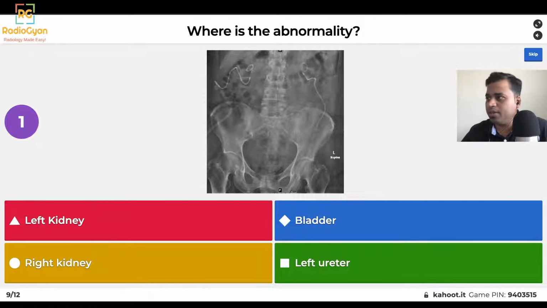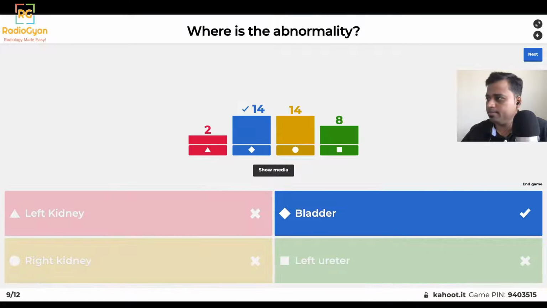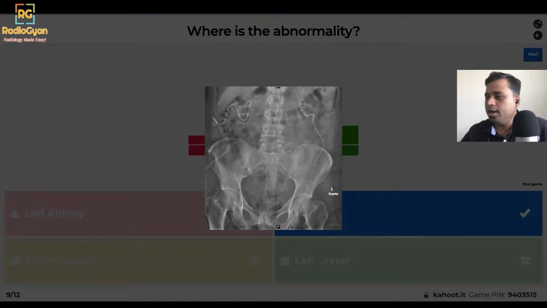Coming on to this abdominal radiograph. So what do you think is abnormal? Okay, we have a mixed kind of response here. 14 of you have said right kidney and 14 of you have said bladder. For those attempting these in the chat, what do you think is the pathology? What's happening here? The kidney shadows appear fine.